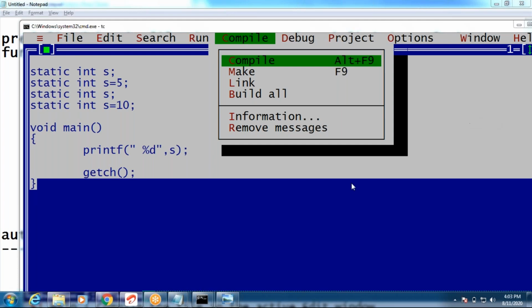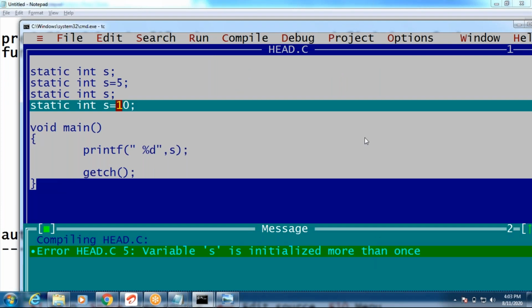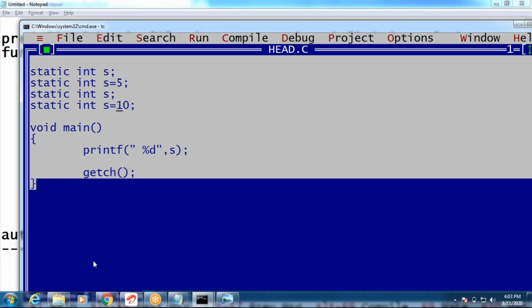Okay, now. Initial values are zeros, right? If it is a character, null character. If it is a string, null will be there, guys. What are the initial values of static variables? Next one, see this, guys. Static int i, static char ch, and static float f, static string, right?